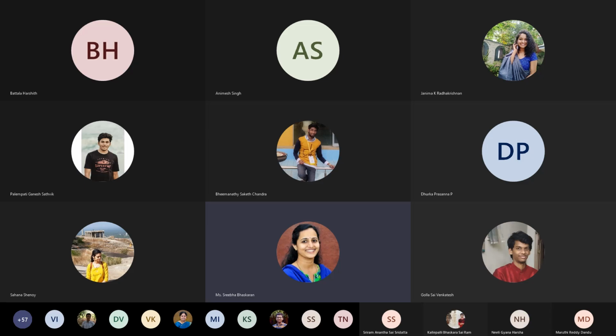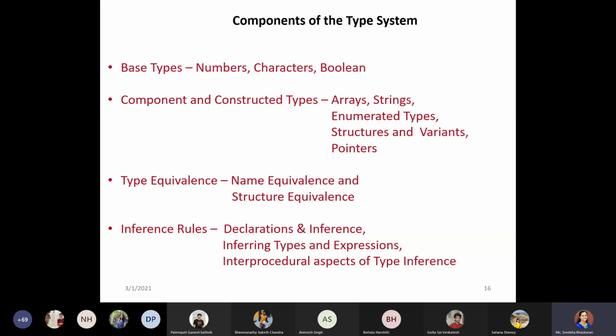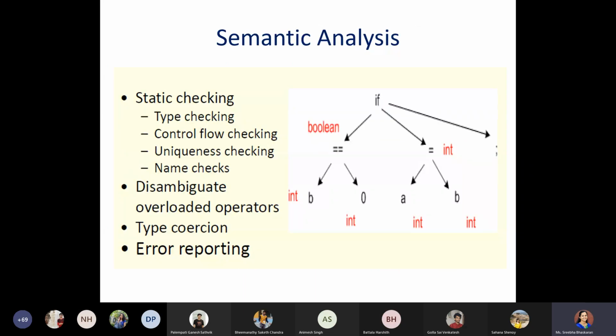Initial portion of the semantic analysis phase. So today's class will start off with the semantic analysis and the evaluation part of it. Just what has happened in the semantic analysis phase. What we have discussed is that in the semantic analysis phase we have to check based on the data type. So type checking happens. Along with that, we will take care of the flow also, how the control flow checking is also happening.